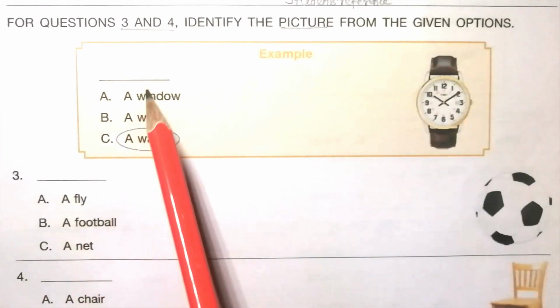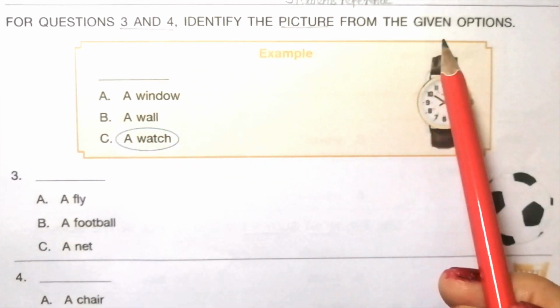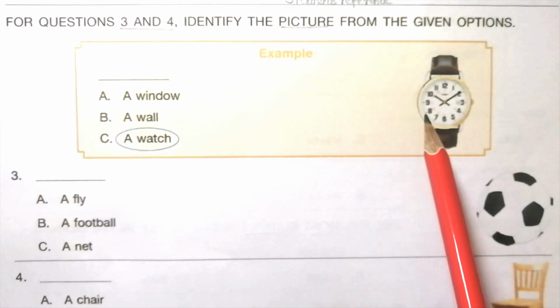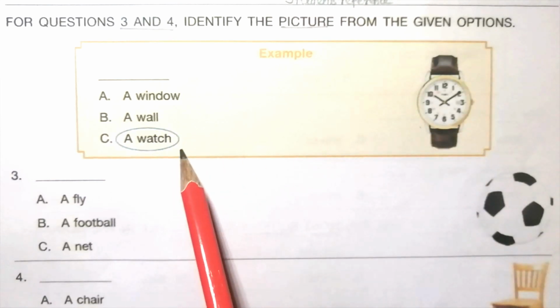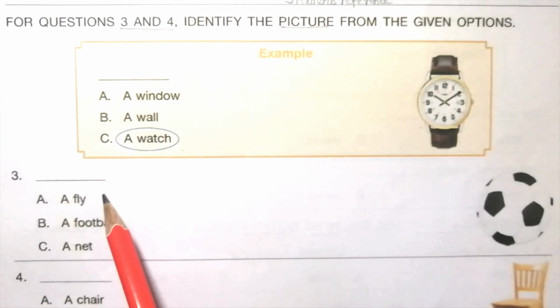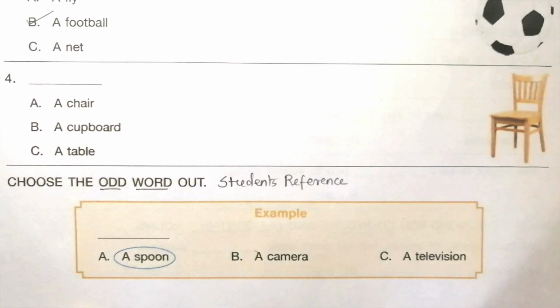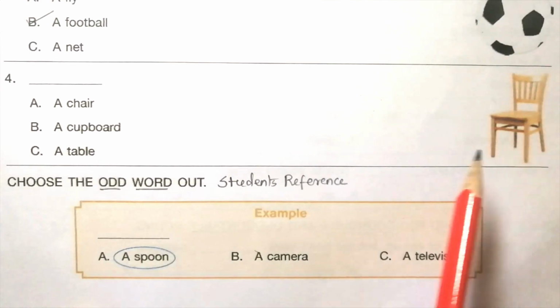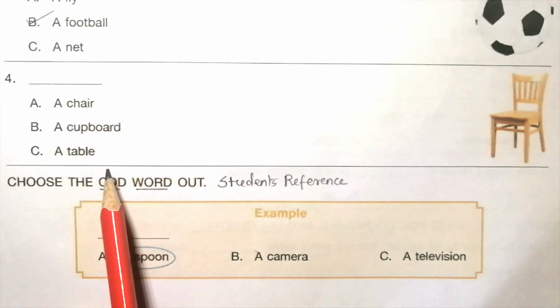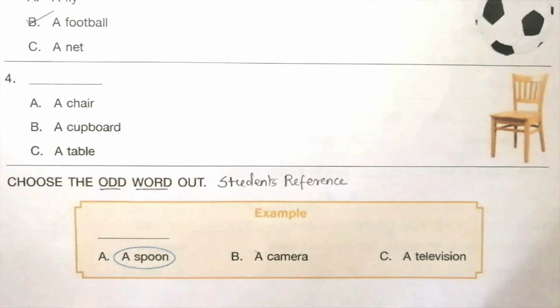For questions 3 and 4, identify the picture from the given options. Example: this is the given picture. The answer is a watch. 3. Look at the given picture. A fly, a football, a net. The answer is B, a football. 4. This is the given picture. A chair, a cupboard, a table. The answer is a chair.